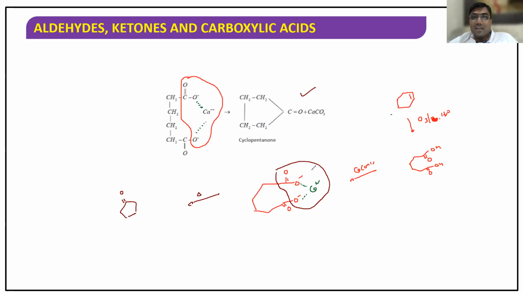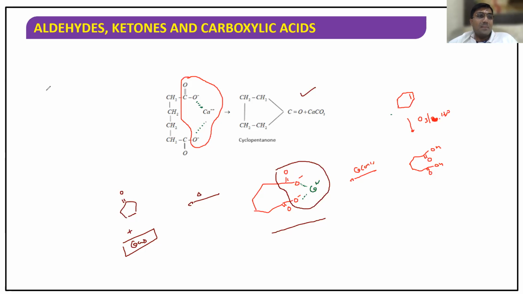Are you following? That's what is formed here. It's a good question actually. You made others also realize this. Very good, appreciate it. Understood or not? Yes, sir. An acid plus a base gives rise to a salt. So the calcium salt upon decomposition gives calcium carbonate plus a ketone. You get one carbon less. Clear or not? Yes, sir.